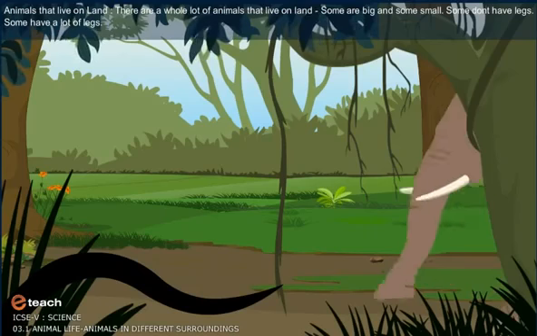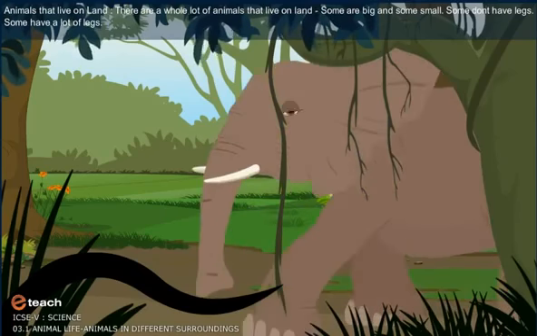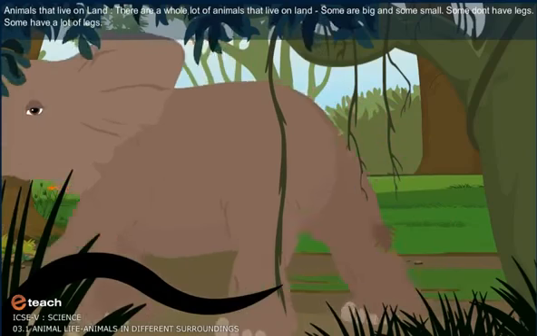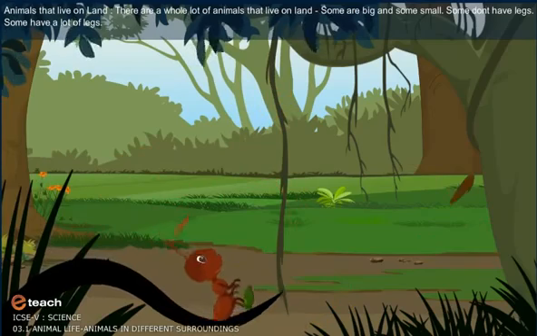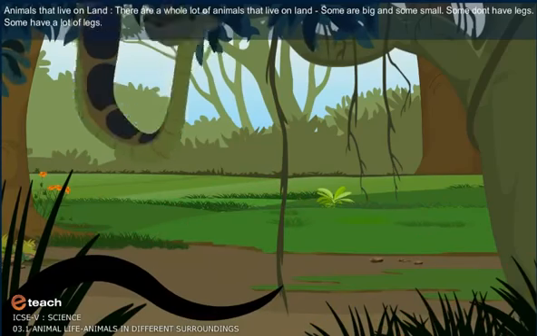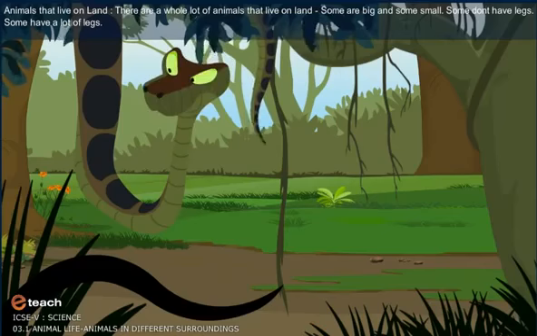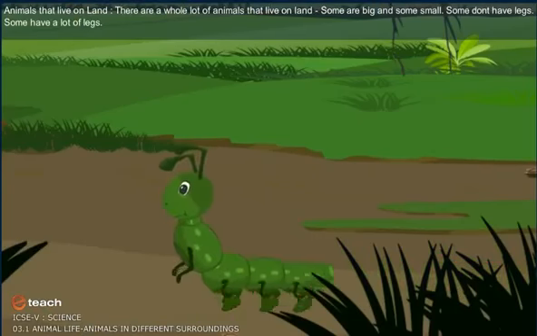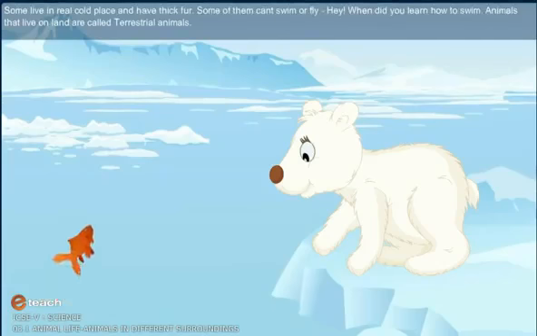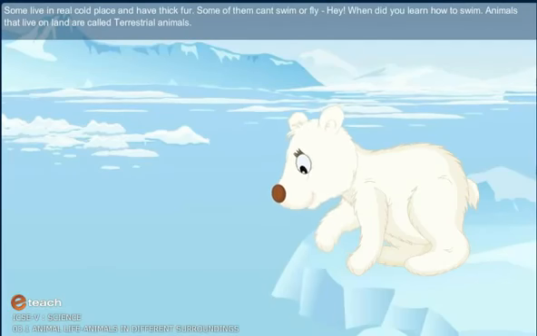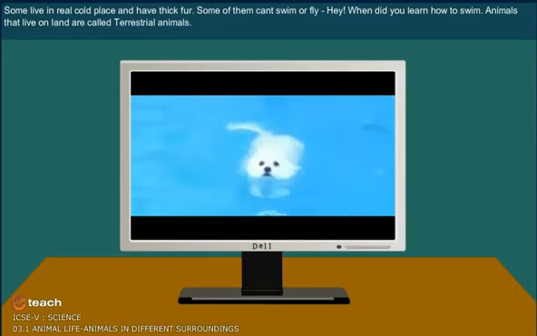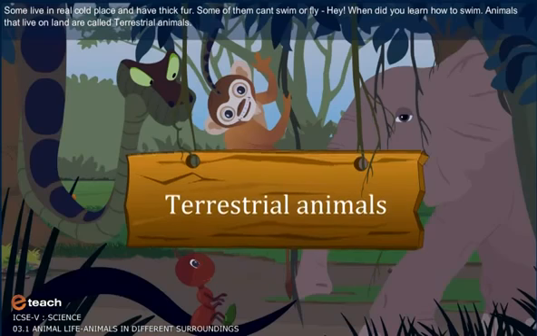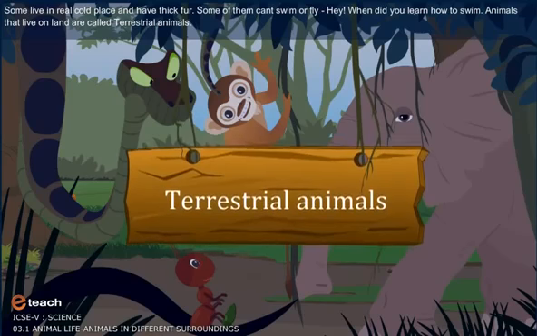Animals that live on land. There are a whole lot of animals that live on the land. Some are big and some are small. Some don't have legs. Some have a lot of legs. Some live in the real cold place and have thick fur. Some of them can't swim or fly. Hey, where did you learn how to swim? Animals that live on the land are called terrestrial animals.